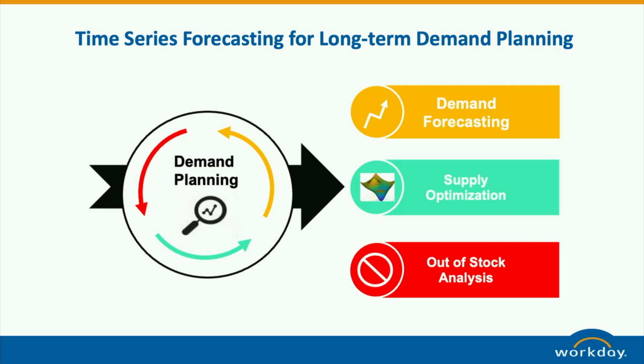Long-term planning is a little different. It's more about realizing the equilibrium of supply and demand at an aggregated level, such as the data center. Workday spends billions of dollars annually on infrastructure. The general process for demand planning is to forecast the demand, optimize the supply, and then analyze the stock to ensure that the supply meets the demand.